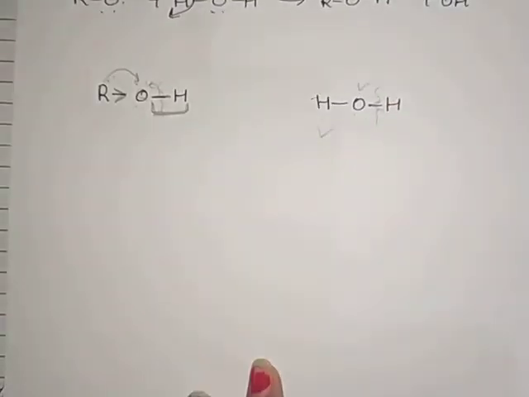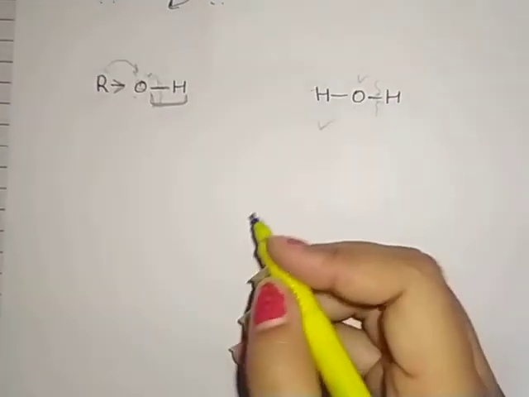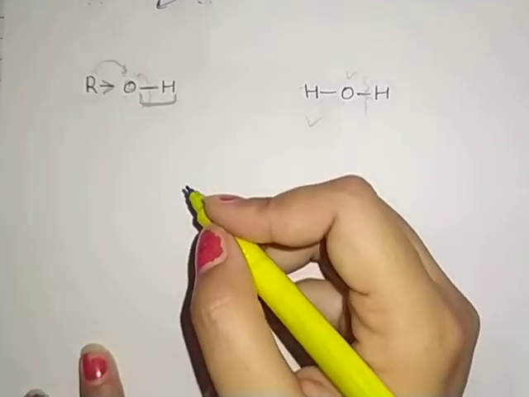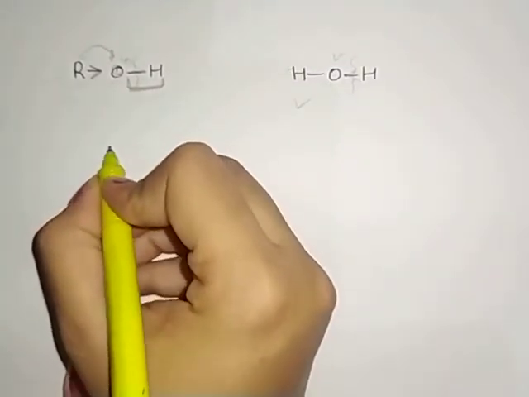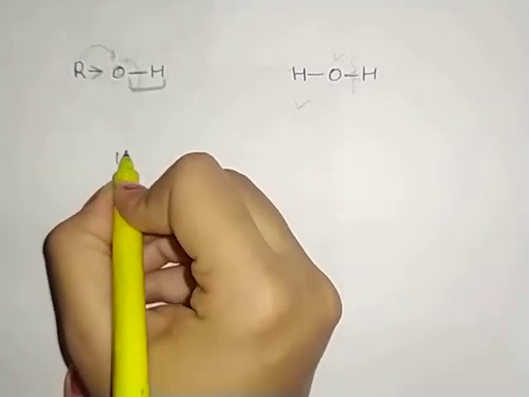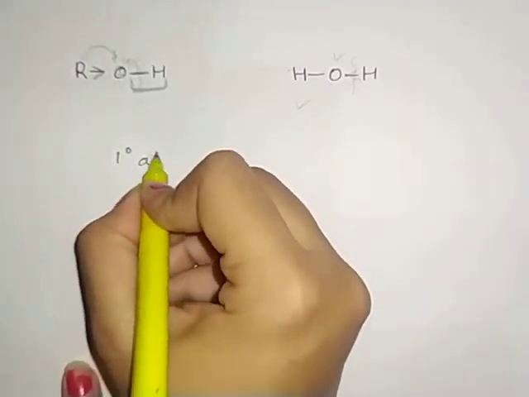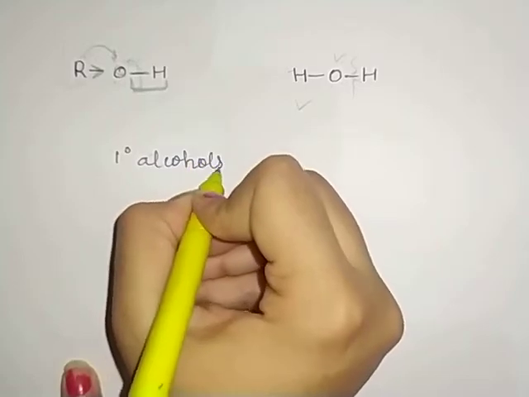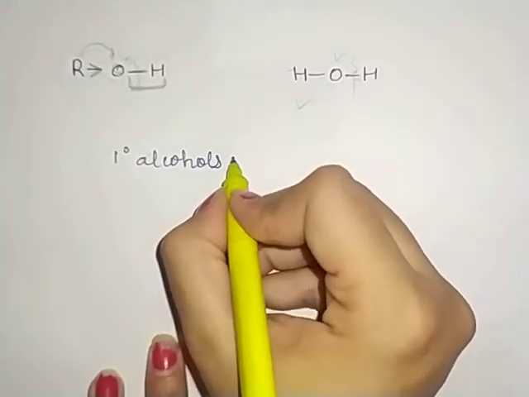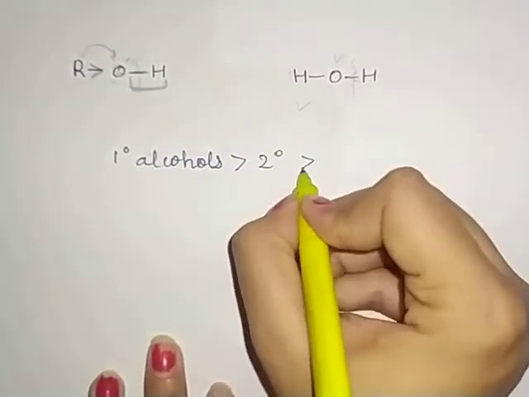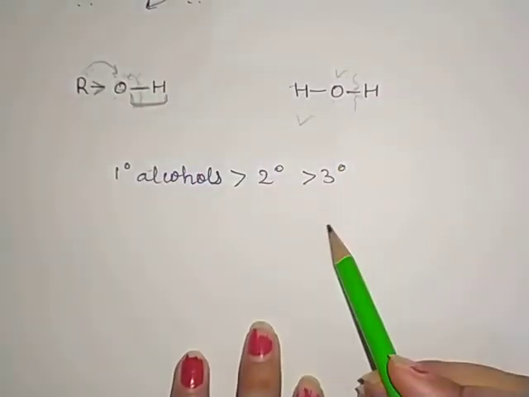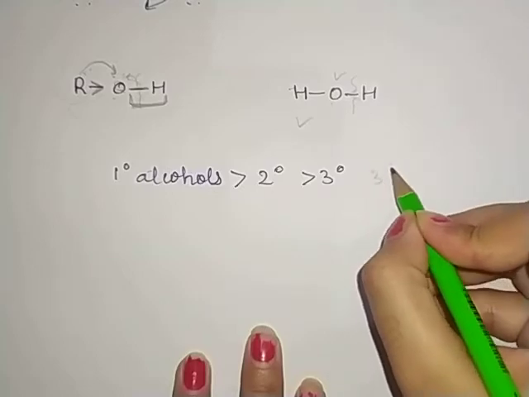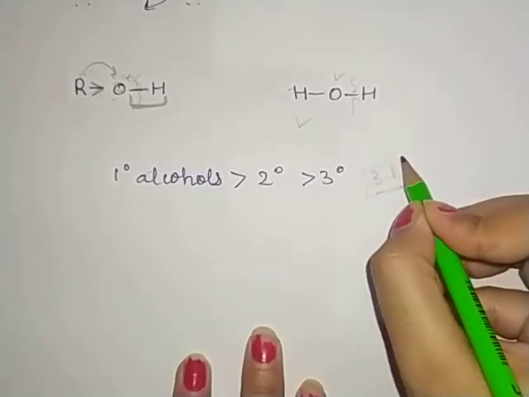Clear? So if we want to write the order of primary, secondary and tertiary alcohols, as you can now judge, primary alcohols are more acidic than secondary and tertiary. Okay, as we discussed earlier, in case of tertiary, here we have 3 R groups.